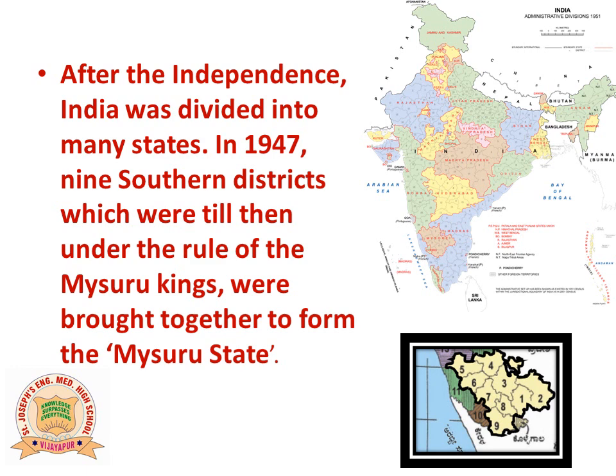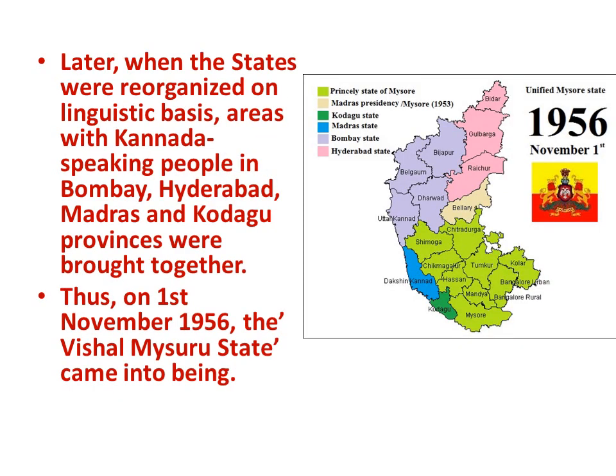Here in the picture I have shown you the 9 districts that were brought together and the state of Mysore was formed in 1947. Later, when the states were reorganized on linguistic basis, means on the basis of languages spoken, areas with Kannada speaking people in Bombay, Hyderabad, Madras and Kodagu provinces were brought together.